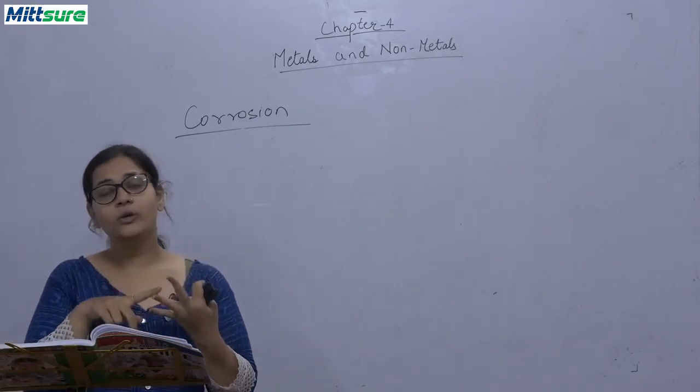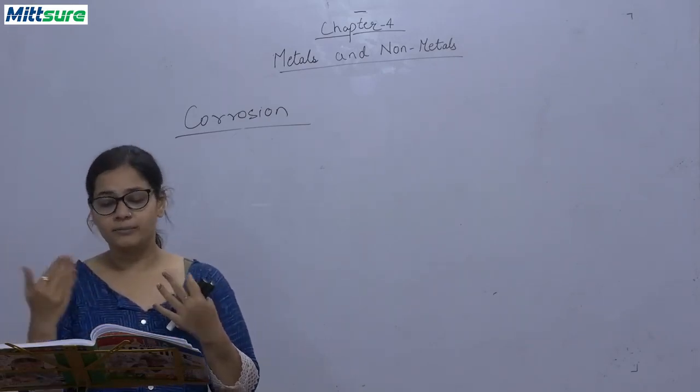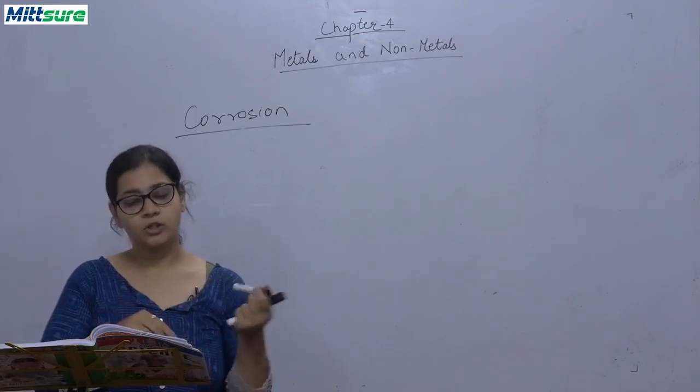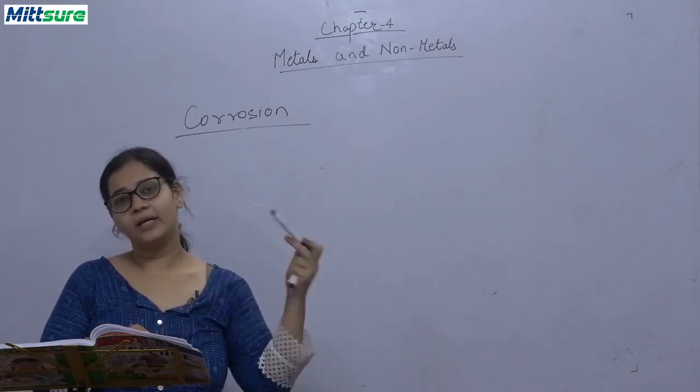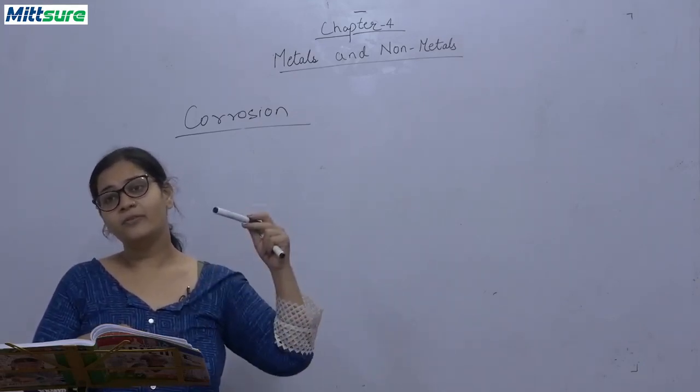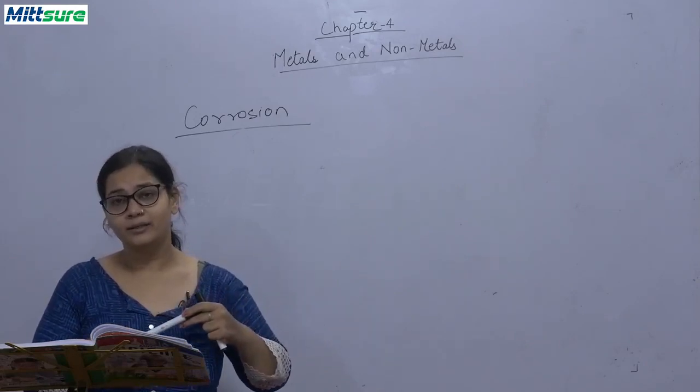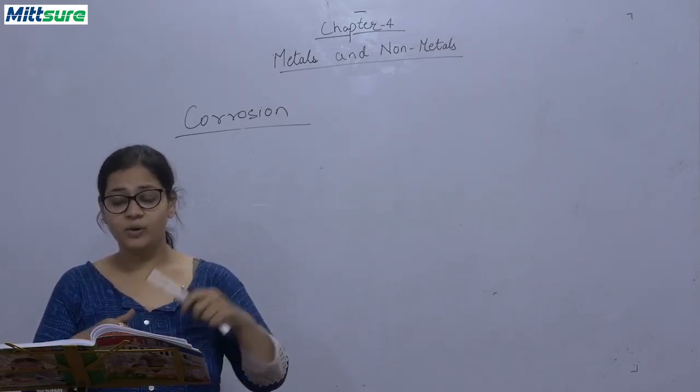Or you can use other protective metals like zinc, because see the table, the reactivity table. Zinc is above iron or below iron?